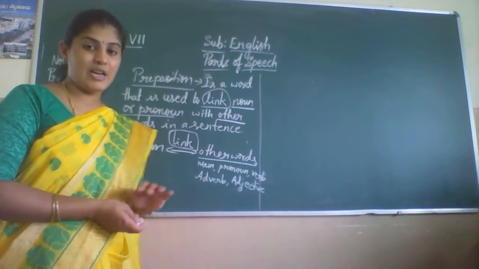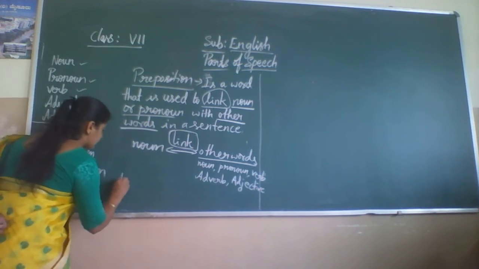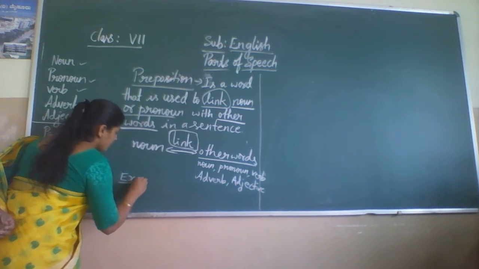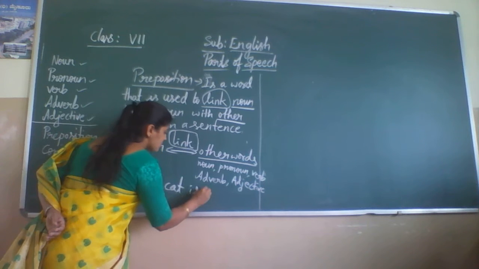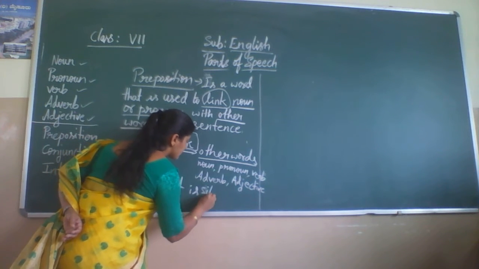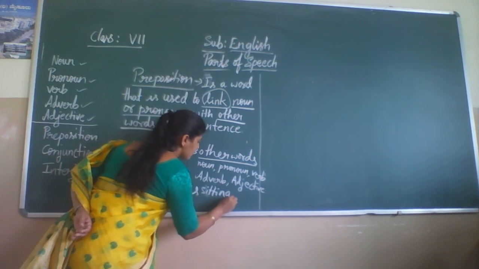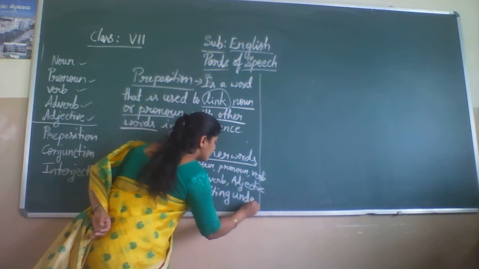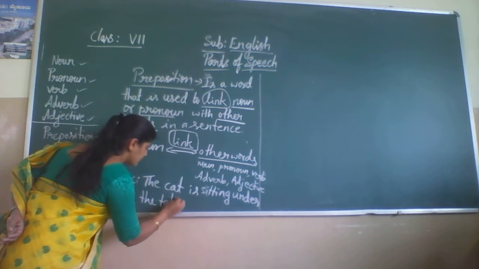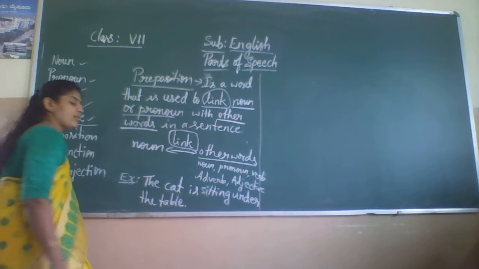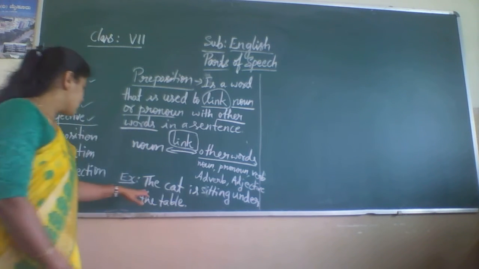So then, for example, I'll show you with an example, children. The cat is sitting under the table. Will you imagine this, children?